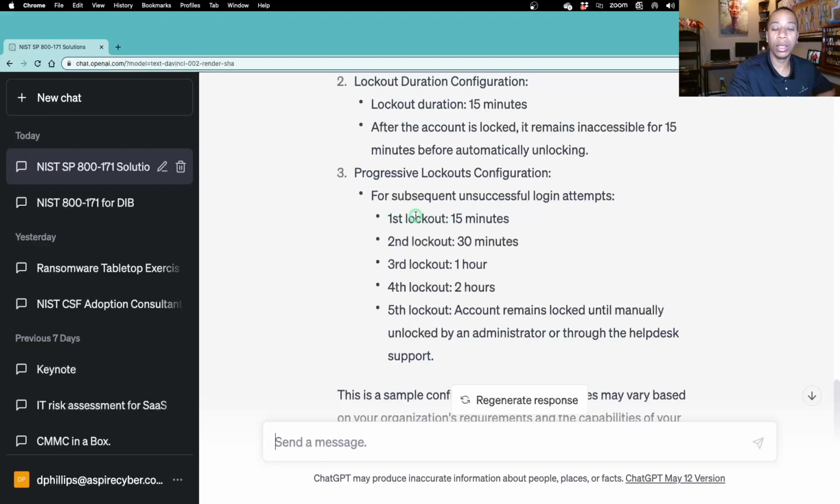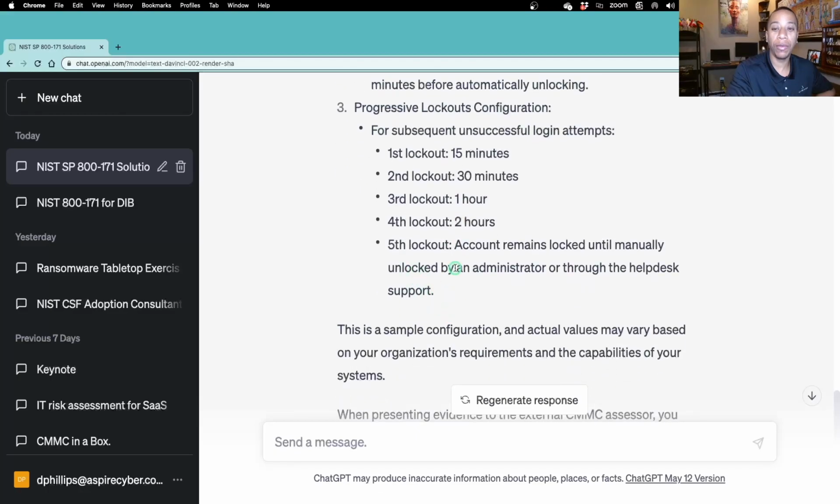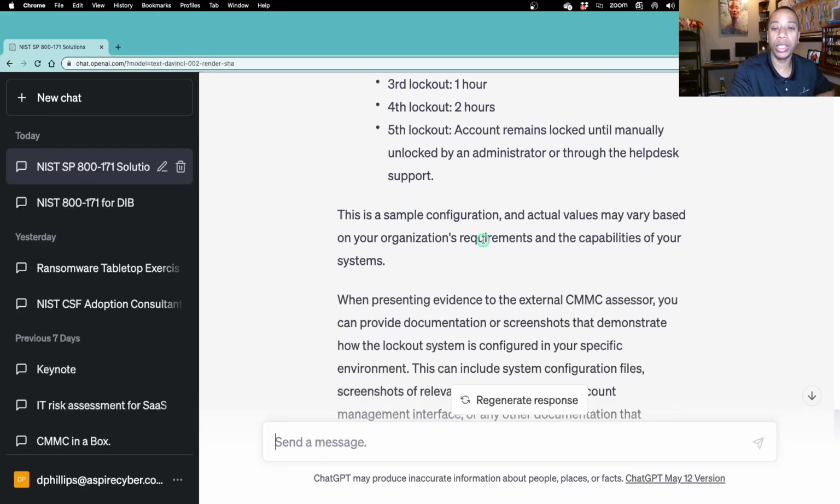Say the person attempts to log into the system and they have 5 unsuccessful attempts. That counts as the first lockout. They have to wait 15 minutes. Then on the second lockout, if they get locked out again, they have to wait 30 minutes, and so forth. After that 5th one, it needs to be manually unlocked by an administrator. So we would adjust this according to your organization, taking that risk-based approach, whatever that threshold is for your organization. But this just gives you an example of how you can go about setting the configuration.